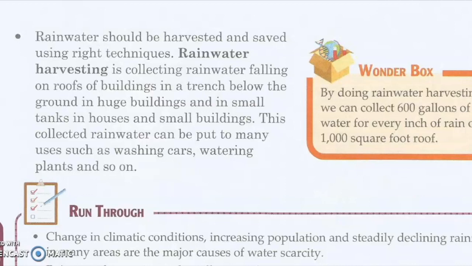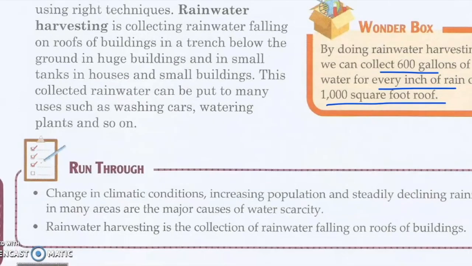And in the wonder box, what they are saying is during rainwater harvesting, we can collect 600 gallons of water for every inch of rain on 1000 square foot of roof. So we can save a lot of water. The recap is here. Change in climatic condition, increasing population, steadily declining rainfall in many areas are the major causes of water scarcity. Rainwater harvesting is the collection of rainwater falling off the roof of the building.